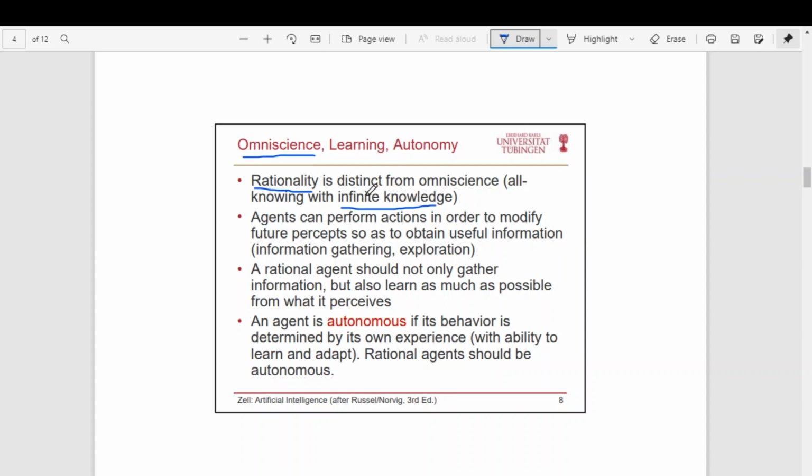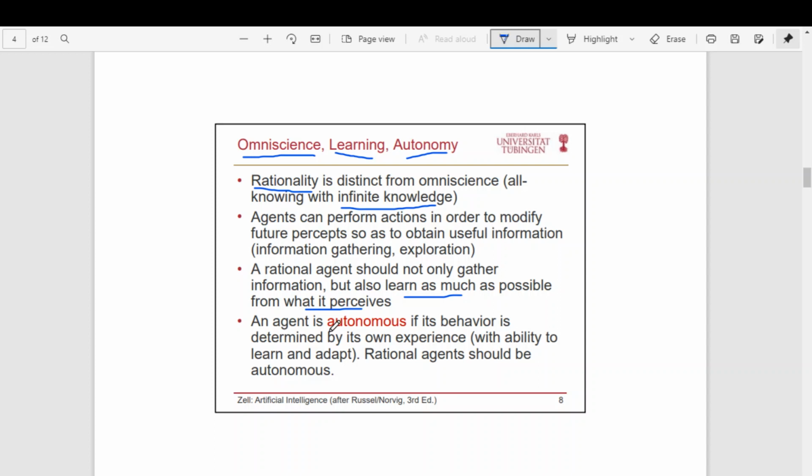And the agent should be able to learn over a period of time. That is, the more the agent works, the more input it takes, then it should be able to learn. Some form of learning should be built into the system. The rational agent should not only gather information but also learn as much as possible from what it perceives. We are not just gathering the information. Perceiving means perceiving the environment and gathering the data. From that data it should learn. And it should display some form of autonomy.